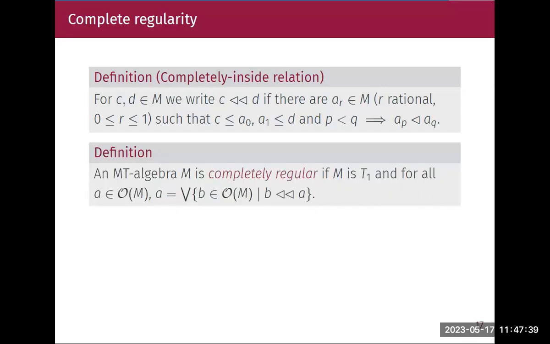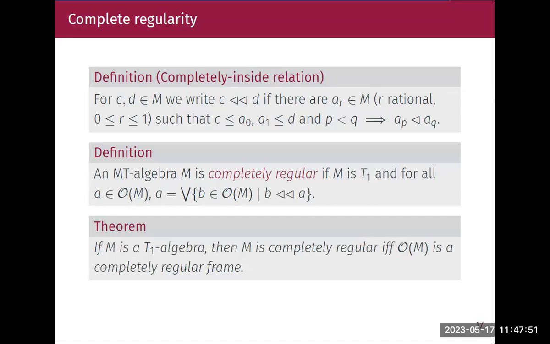Here again, the definition of a completely regular empty algebra is that it should be a T1 algebra, and every open element is a join of open elements completely inside it. And then we get this theorem: if M is a T1 algebra, then it is completely regular if and only if opens of M is a completely regular frame.